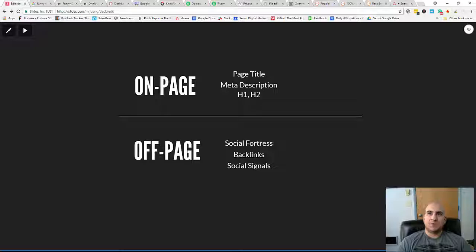And then the meta description, right? There's that little piece of snippet, that little text under the actual page title listing in Google. And then you have your H1 and H2. Then we have our off-page.